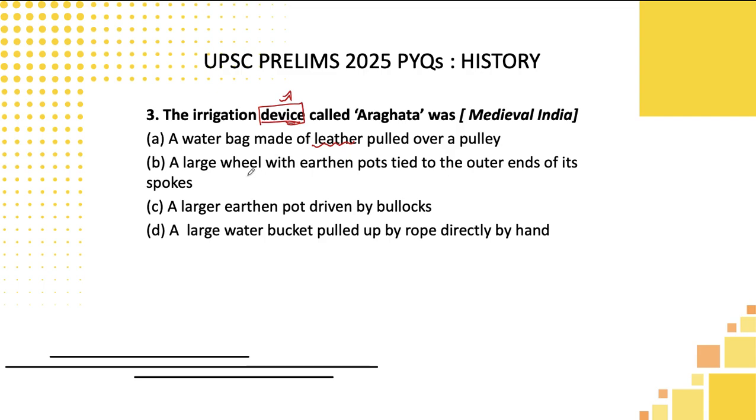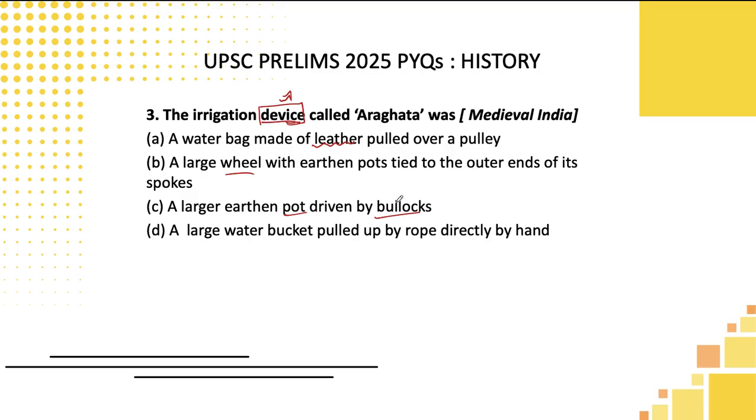A large wheel with earthen pots tied to the outer ends of its spokes. We know very well that in ancient times they used Persian wheel technology to take water from the well, and this looks like a device because a wheel is a device which simplifies the work. So logically it can be correct, but let's move to the next statement. A large earthen pot driven by bullocks.